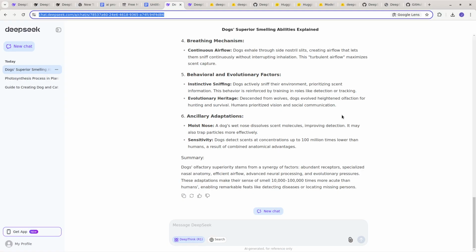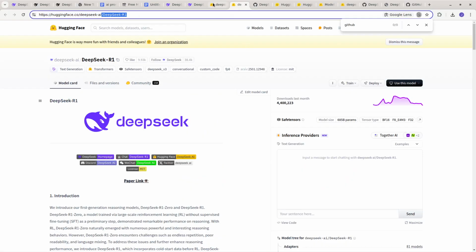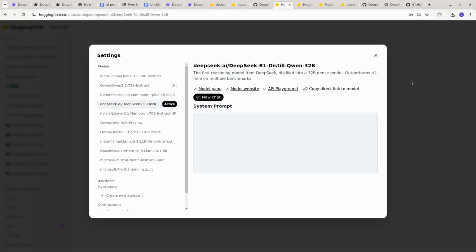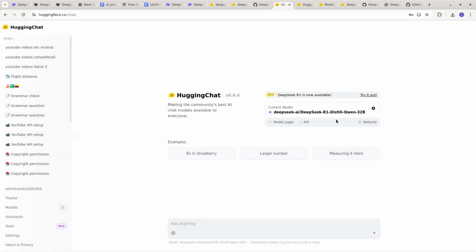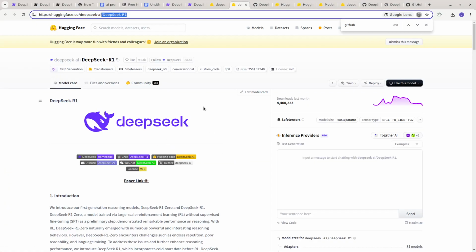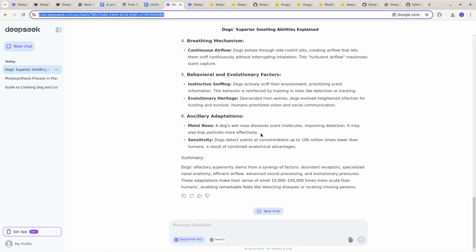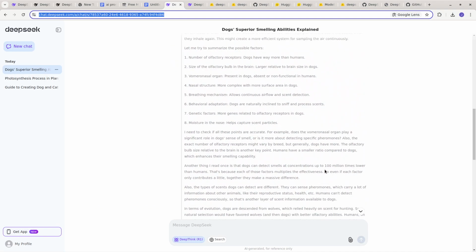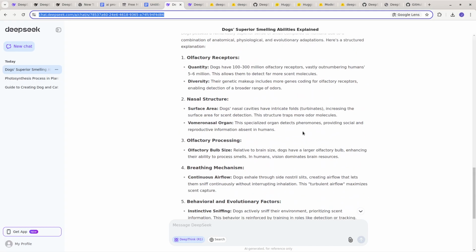Again, it's kind of like an alternative to ChatGPT or Google Gemini or HuggingChat. And I use HuggingChat from time to time. What's really cool is that if you have a HuggingChat account, you can actually choose a model from DeepSeek and run it on HuggingChat, which I think is very great. And one of the great things about it being open source is that you can read about the technology, you can download the model, you can download the source code. If you don't know how to code or you're not interested, that's totally fine. You can just use deepseek.com for so many different features and ask questions and get great answers.